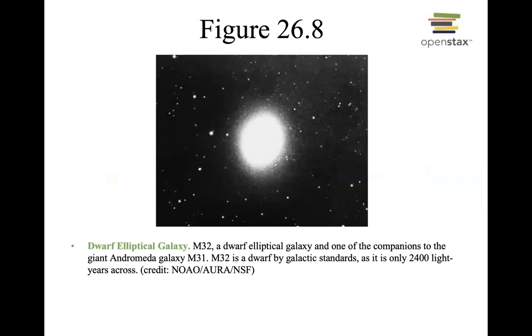And this is a dwarf elliptical galaxy, M32. The term dwarf galaxies, you will see in coming slides as well. Dwarf galaxies are normally relatively faint in terms of their brightness, and they have less mass as well. So that depends on